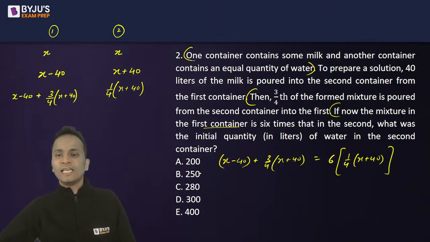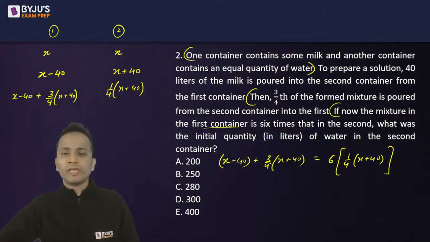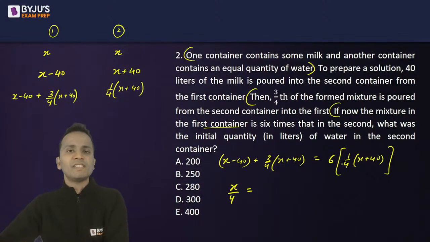Okay, let's go ahead and solve here. So simplifying this, x has 3/4x and here 6/4x. So it will go here. So 3/4x minus 6/4x will become minus 3/4x. So x minus 3/4, so x upon 4 will be on the left hand side. That is equal to, now you just have to simplify this equation.